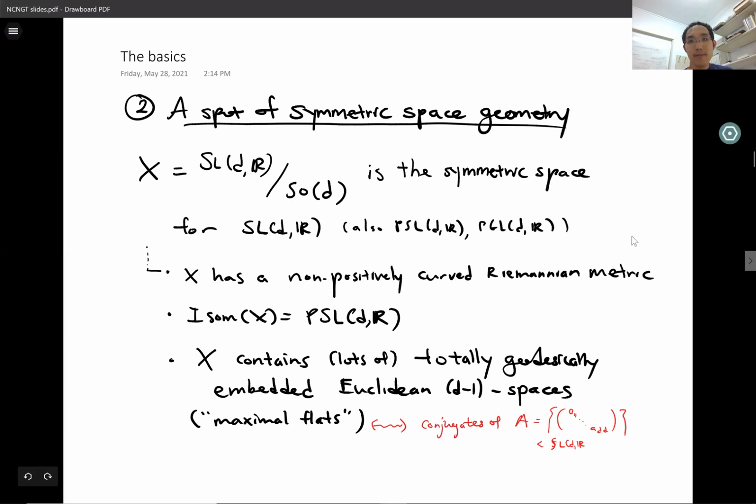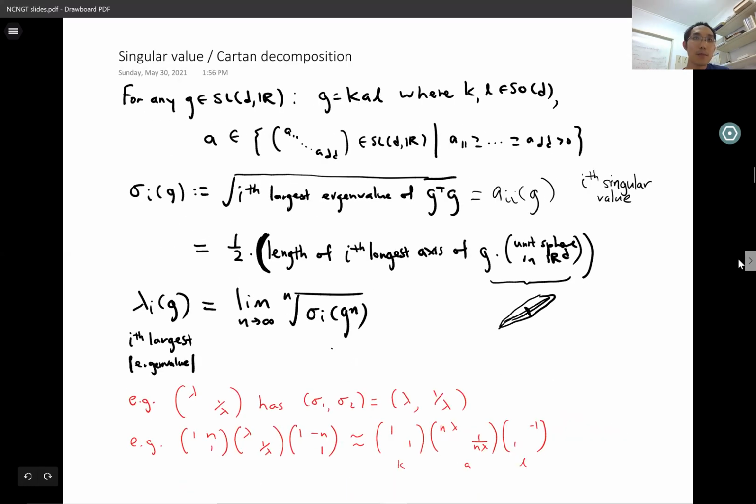And we can see this using something called the Cartan decomposition, or sometimes also known as the singular value decomposition, especially if you use matrices for computations. What does this say? It says that for any matrix G in SL(d,R), you can write G as the product of matrices K, A, and L in that order, where K and L are orthogonal, and A is a diagonal matrix with entries in non-increasing order. And you can see how, up to applying an element of SO(d) on the right, this sits in some conjugate of a diagonal subgroup.